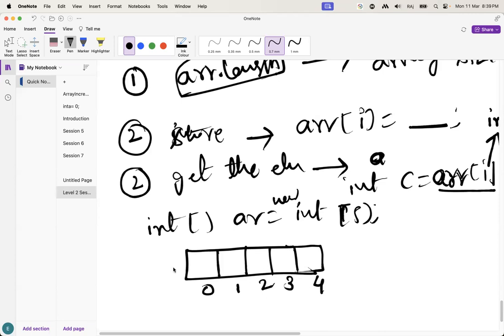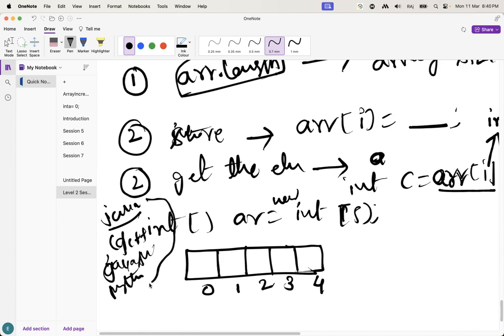Guys, understand this one. It is not only about Java, guys. Even C++, JavaScript, and Python also. This concept is the same, guys. When we create an array, the empty array is going to be created like this.